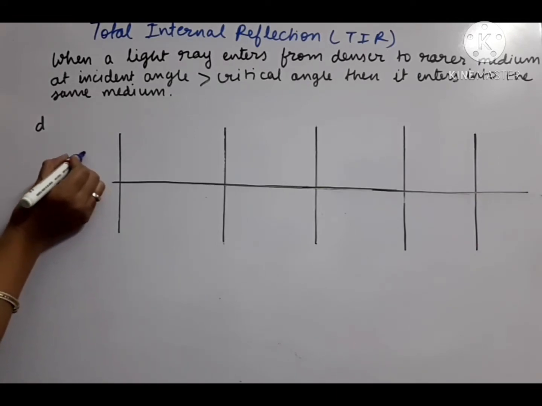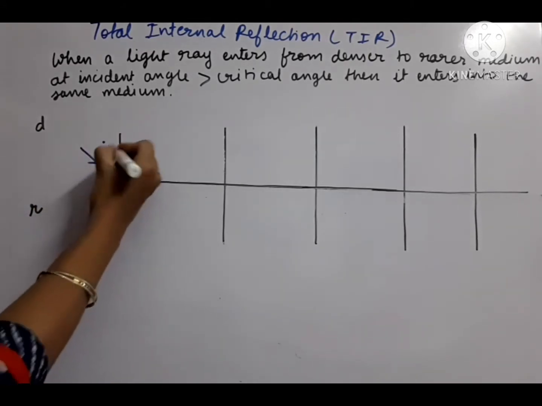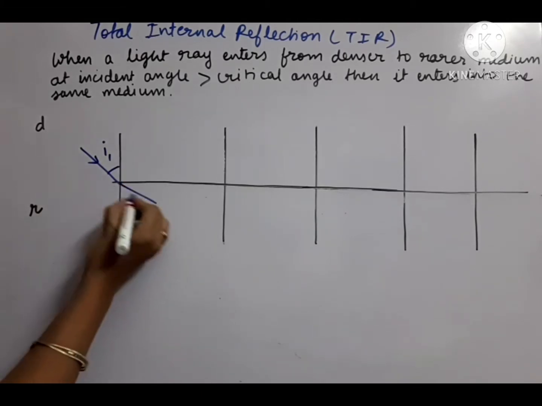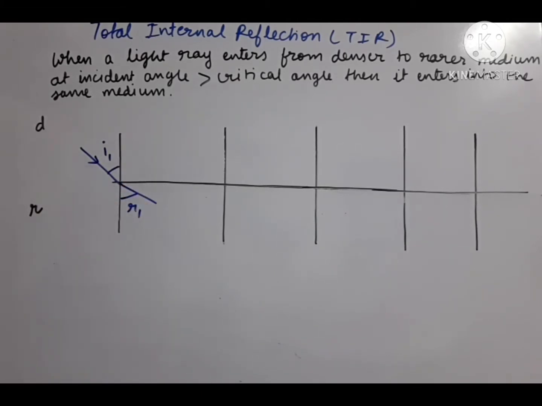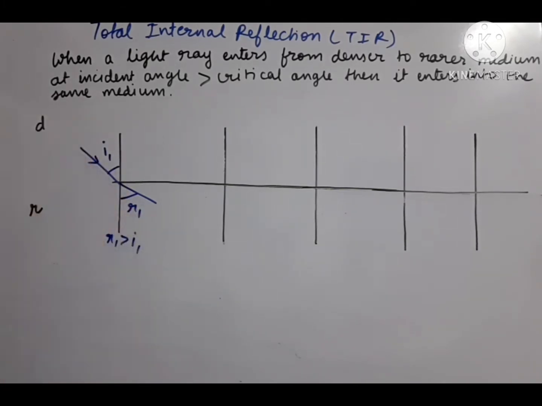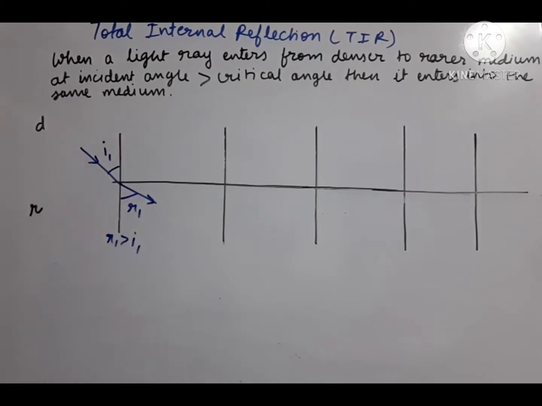First of all, suppose some ray is incident from denser to rarer medium. So this is the first ray which is incident. Suppose the incident angle is I1. Now because we are entering the ray from denser to rarer medium, it should turn away from the normal. So this refraction angle R1 is greater than the incident angle, right? Because from denser to rarer medium the ray should turn away from the normal. So here refraction has taken place.